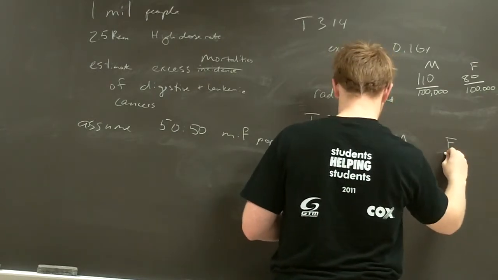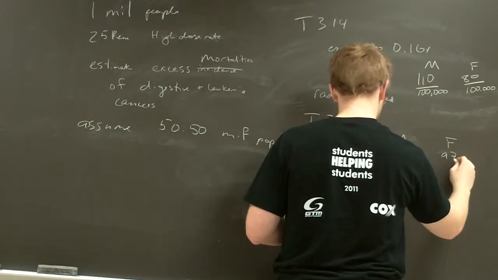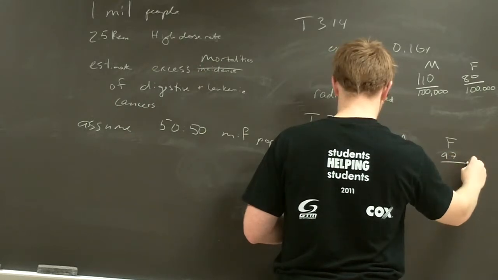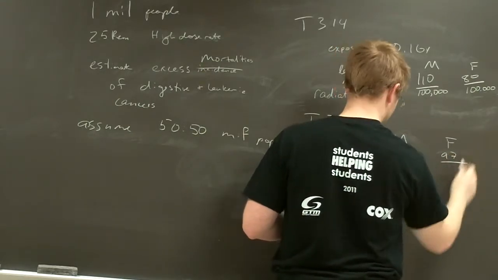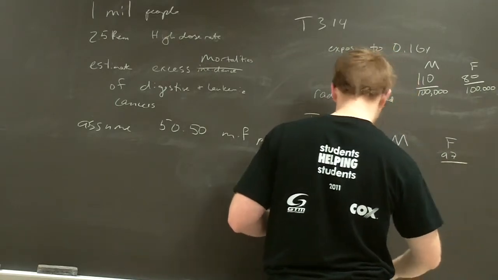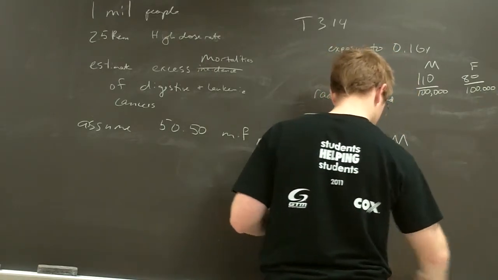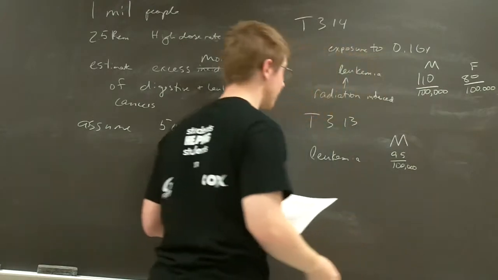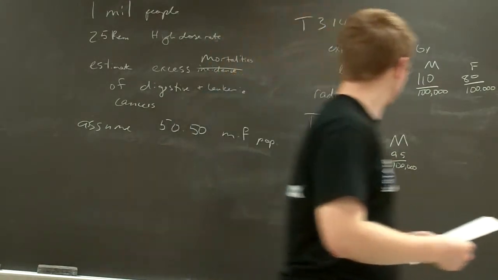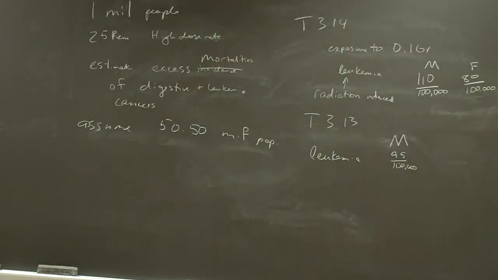And 97, that's the BEIR V data versus the UNC data. This one just assumes your distribution is different, so rather than a 50-50 distribution, you say an average male and female. Also, table 312 has one for females, but 312 is for different ages.